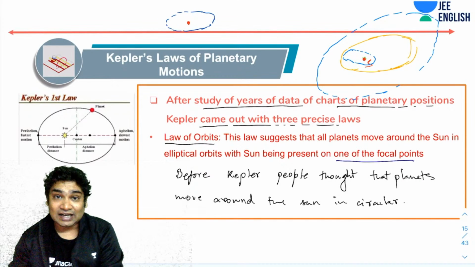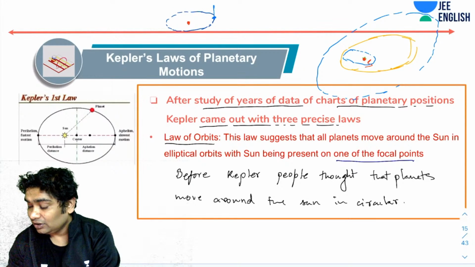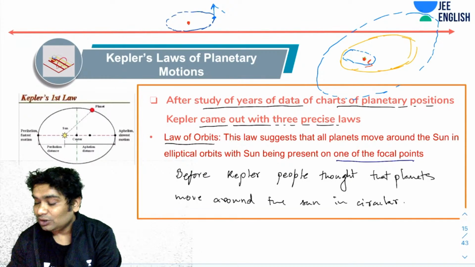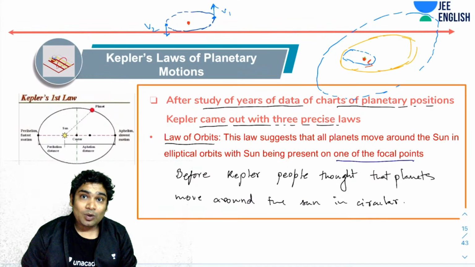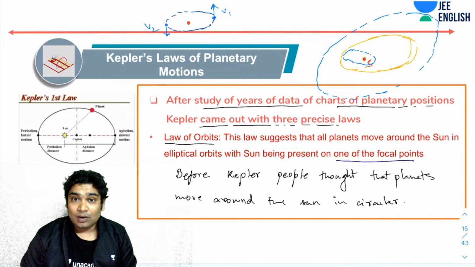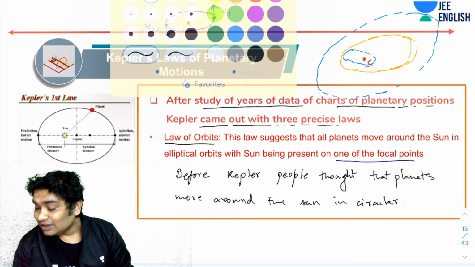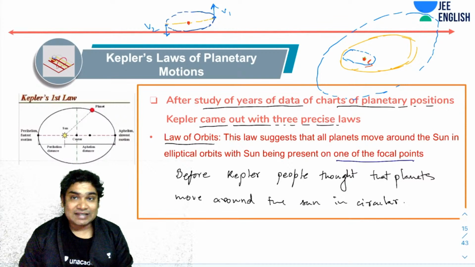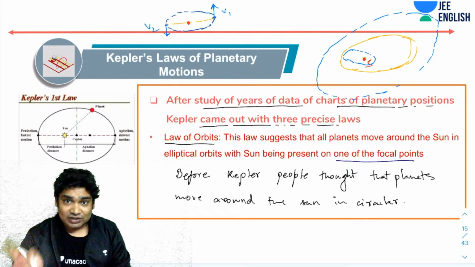Now imagine the sun was stationary and the Earth was, let's say, here in its orbit, moving like this with some velocity v1, and then it came here with some velocity v2. Due to angular momentum conservation, v2 would be greater than v1. We will talk about that, because the only force that the planet feels due to the sun is the force of gravity, which is always directed towards the sun. So angular momentum conservation tells you that v2 is greater than v1. We will talk about that later.